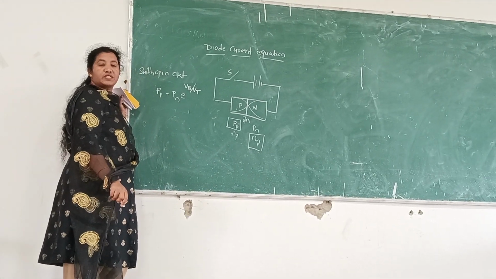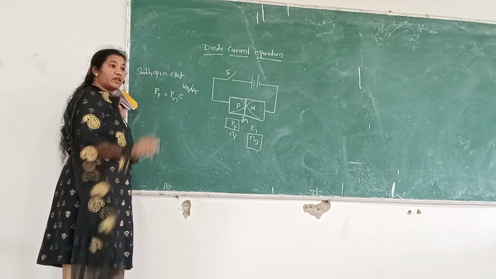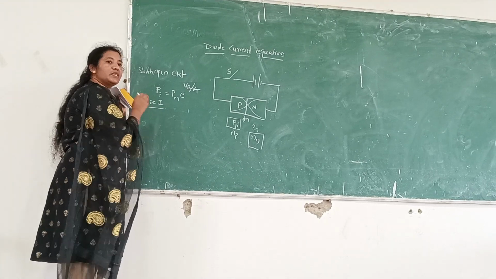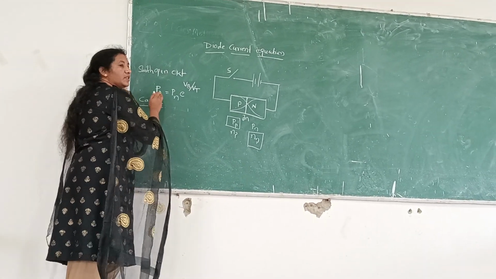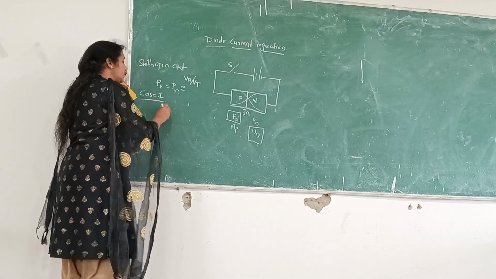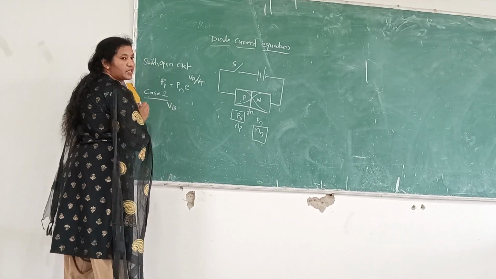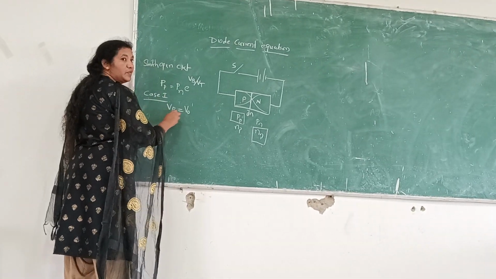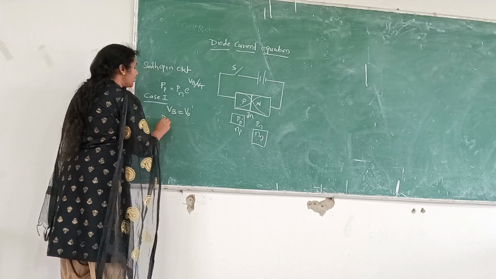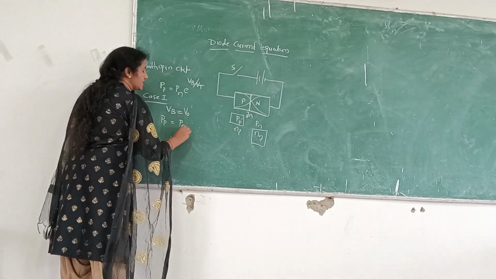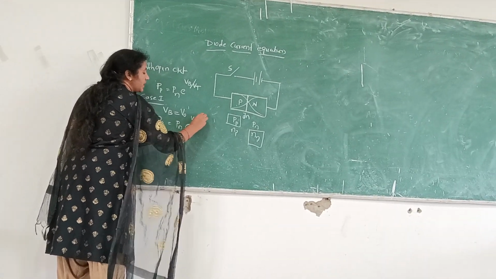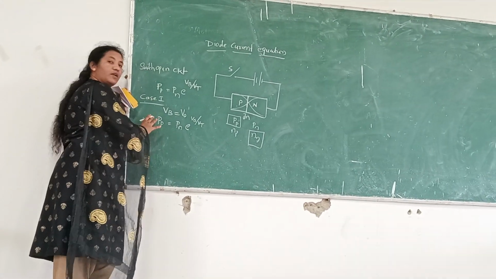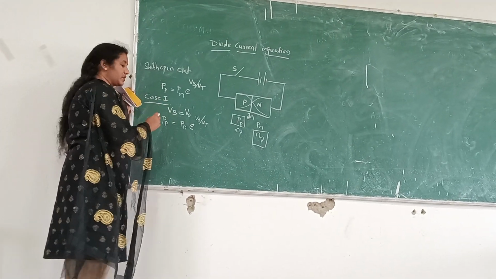Okay. Now if your switch is in open condition, let us see the first case. Case 1. When your switch is in open condition, what happens? This Pp expression will change because your barrier potential is equal to V0 when it is in open circuit. So substitute VB equal to V0 in this expression. So holes in the P side is equal to holes in the N side times exponential of V0 by VT. So this is the expression. But now we will try to close the switch and we will see the situation.